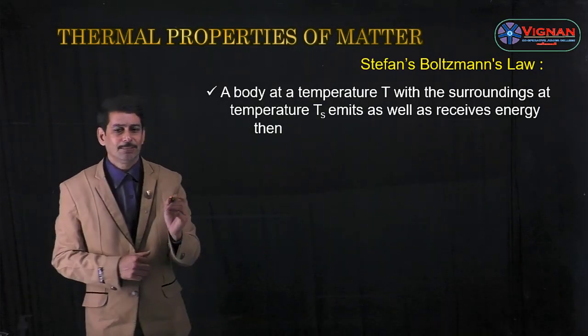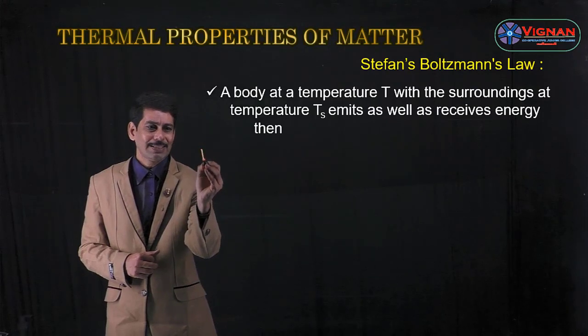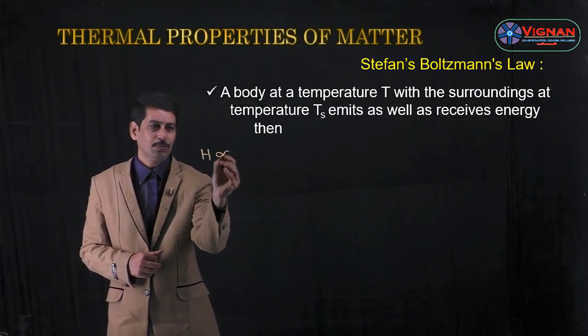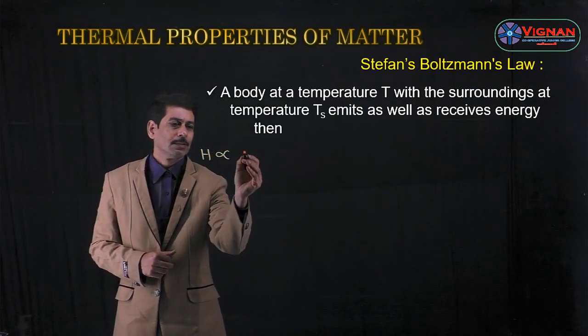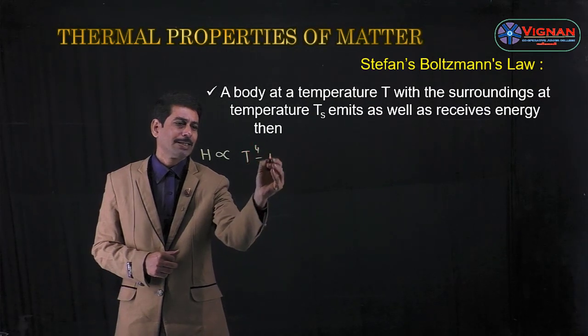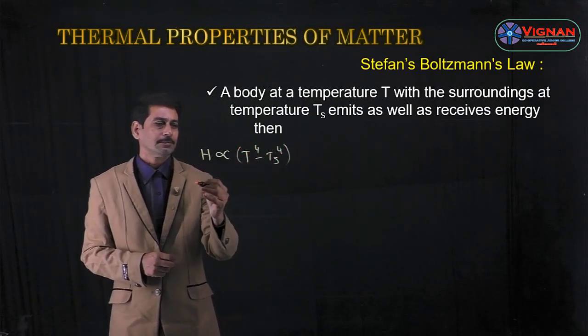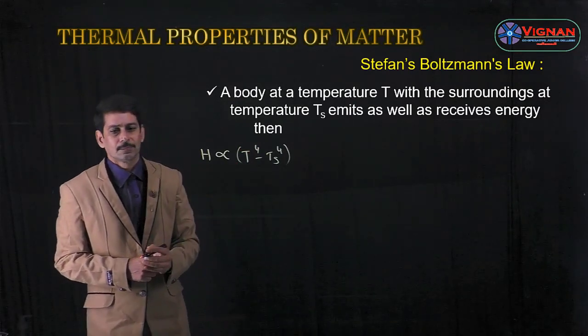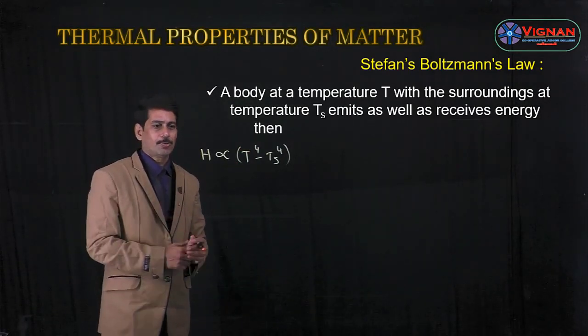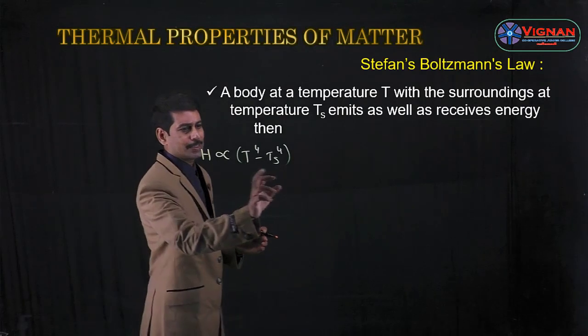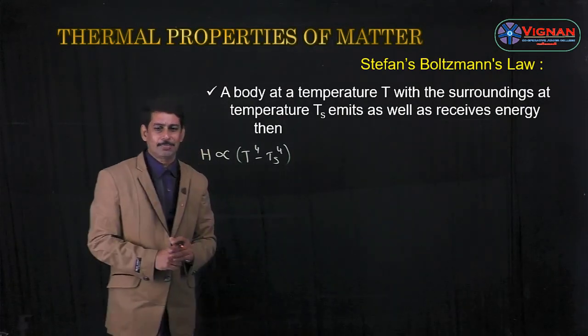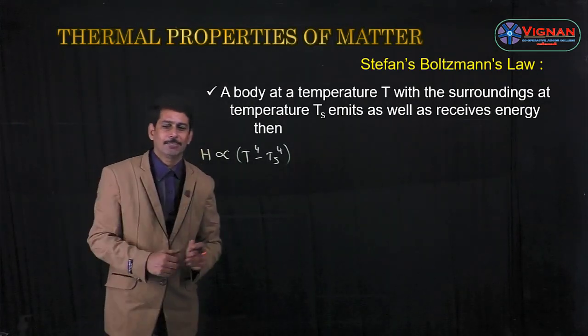Then the amount of heat energy H is proportional to T^4 minus Ts^4, where T is the temperature of the body and Ts is the temperature of the surroundings.